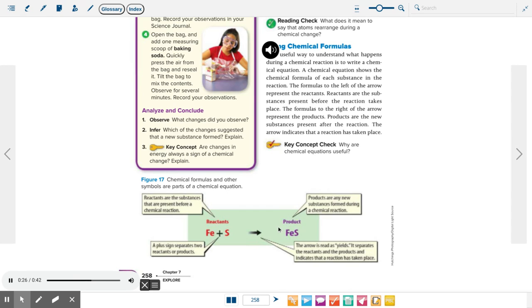The formulas to the right of the arrow represent the products. Products are the new substances present after the reaction. The arrow indicates that a reaction has taken place. Key concept check. Why are chemical equations useful?